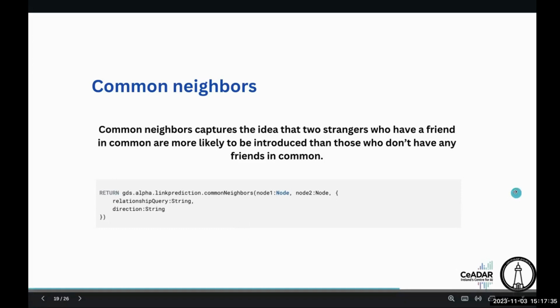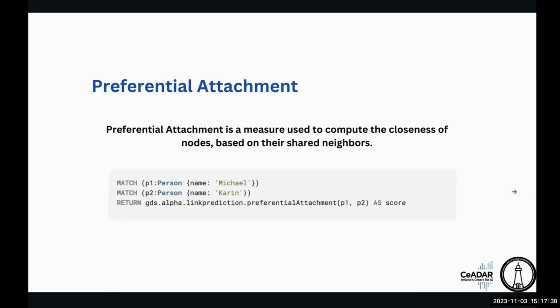Likewise, we have preferential attachment. Preferential attachment is a measure used to compute the closeness of a node based on the shared neighbors. You may have a doubt: why does the topological way of link prediction measure closeness based on nodes and shared neighbors? That's common for all six algorithms. But internally, each algorithm has a specific set of metrics that is calculated, and based on those parametric metrics, our scores vary.